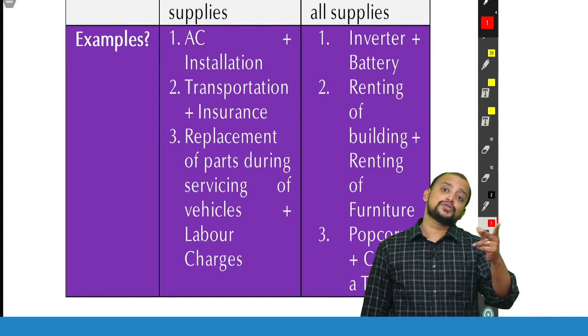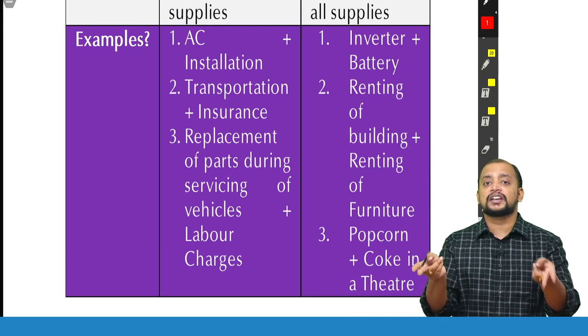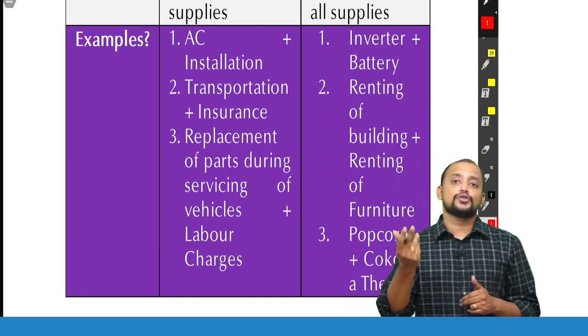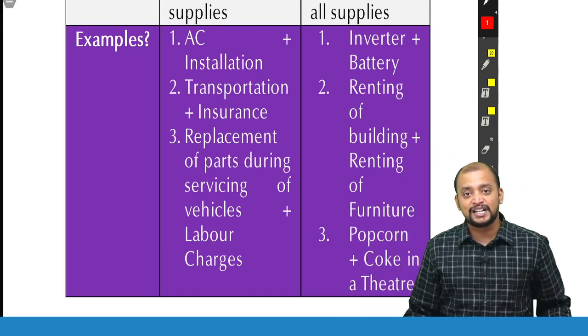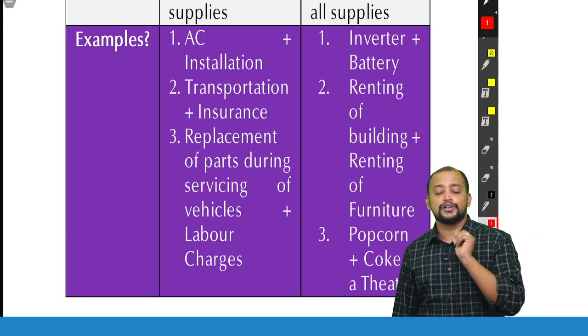Because the inverter can be sold separately, and the battery can be sold separately, and it can also be sold together. So therefore, when it is sold together, we cannot call it a composite supply, it is a mixed supply only, because it is not naturally bundled.